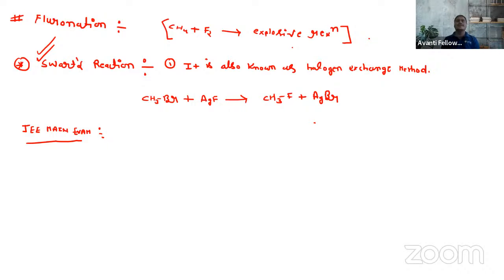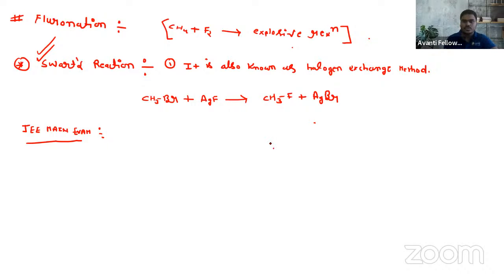For iodination, we use Finkelstein method because in iodination HI is formed, which makes the reaction reversible. And similarly, in fluorination, the reaction becomes explosive on treatment with CH4 plus F2. So we need to adopt some different method like the Schwarz reaction. We use Schwarz reaction because when we treat alkyl halide with the metallic fluoride, halogen exchange takes place and CH3F, that is alkyl fluoride, is formed. So this is all about the Schwarz reaction. I hope this is clear to you.